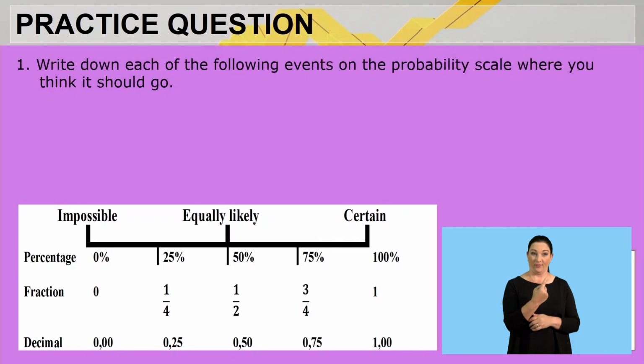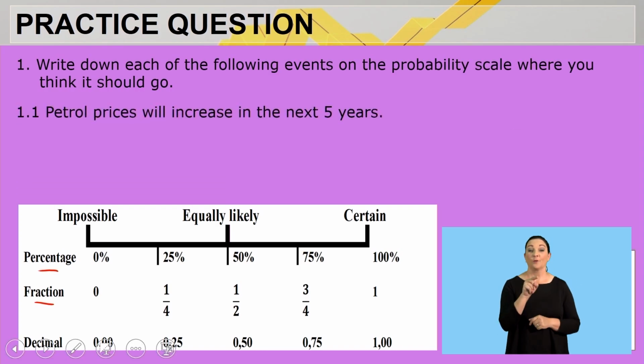Now I indicated here question 1. Write down each of the following events on the probability scale where you think it should go. So there we have our probability scale, starting at impossible all the way to certain, right? Also indicated percentages, fractions, and decimals. So now the first question, 1.1.